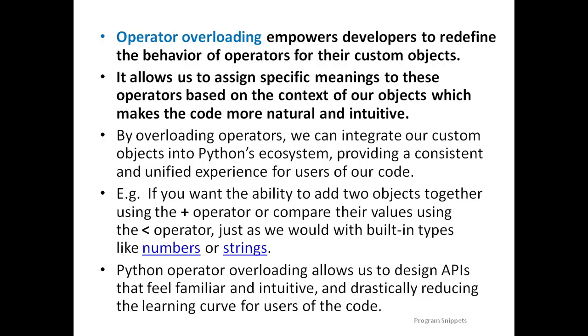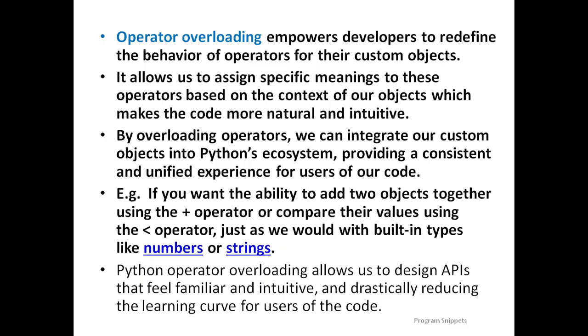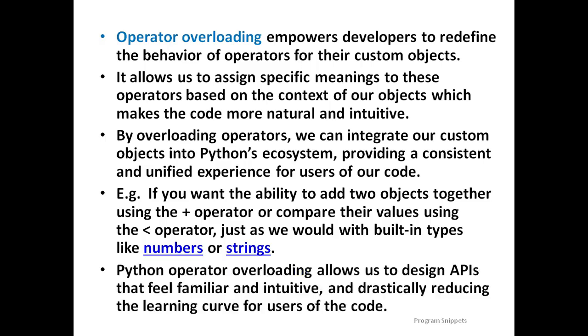It allows users to assign specific meaning to these operators based on the context of our objects, which makes the code more natural and intuitive. By overloading operators, we can integrate our custom objects into Python's ecosystem, which provides a consistent and unified experience for users of our code. For example, if you want the ability to add two objects together using the plus operator or compare their values using the less than operator, just as we do with built-in types like numbers or strings, Python operator overloading allows us to design APIs that feel familiar and intuitive, drastically reducing the learning curve for users of the code.